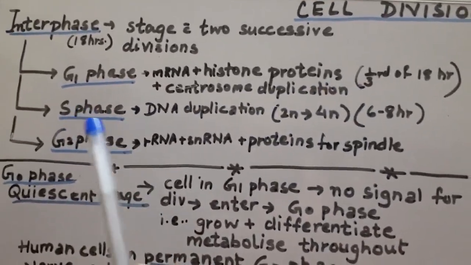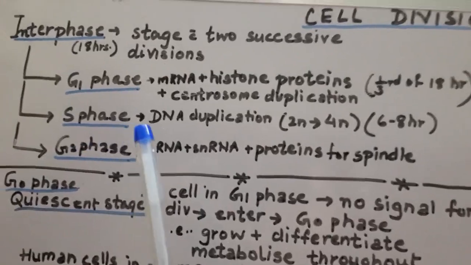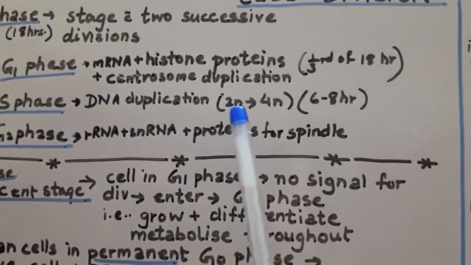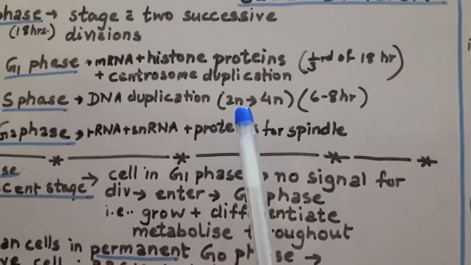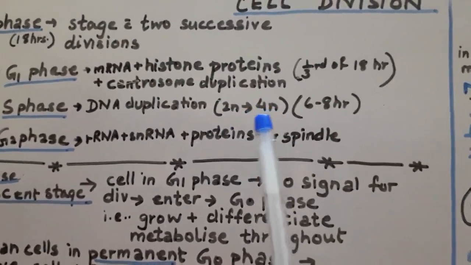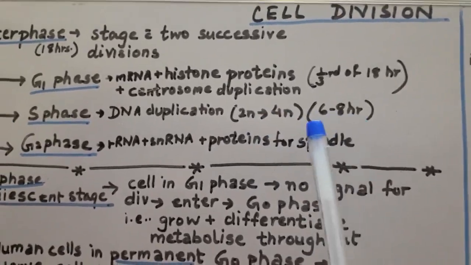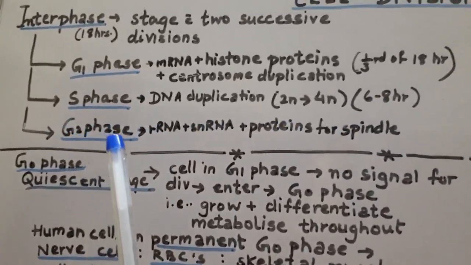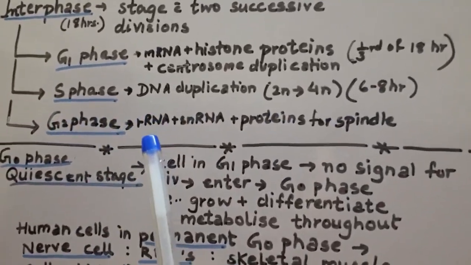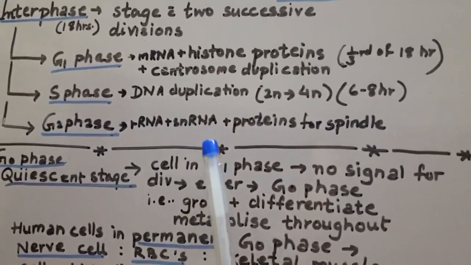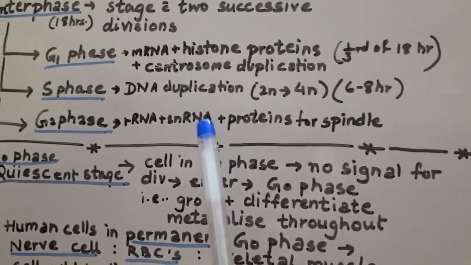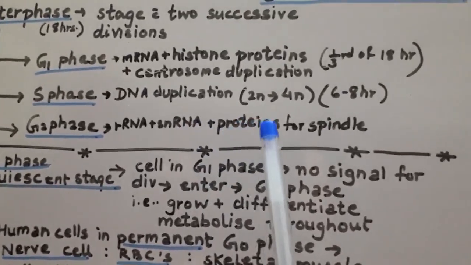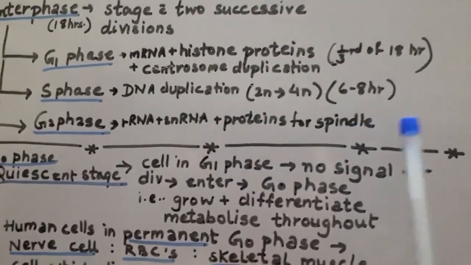This is followed by the S phase, which is the synthetic phase, also called synthesis. Here the DNA is synthesized or duplicated. In a diploid cell where we have 2n number of chromosomes, it is duplicated to 4n. It nearly takes 6 to 8 hours in a general mammalian cell. In the G2 phase, more ribosomal RNA, small nuclear RNA and certain other nuclear RNA are synthesized, followed by synthesis of more proteins for spindle formation.